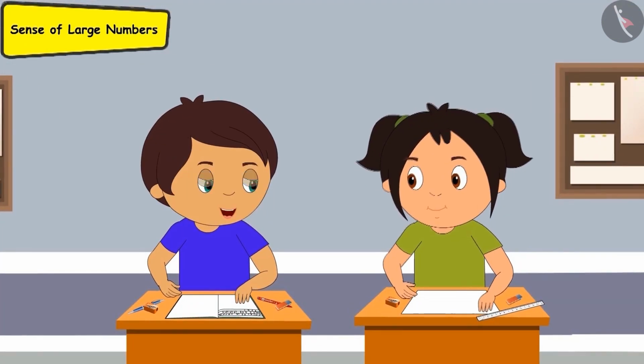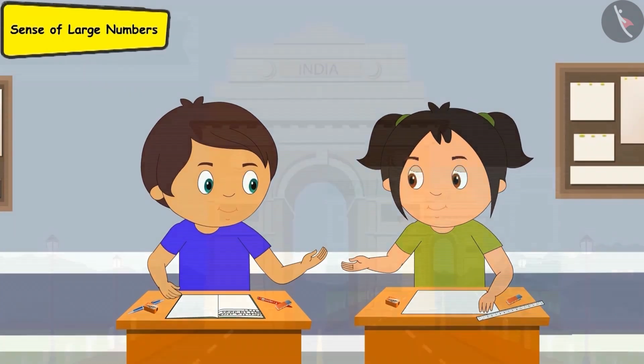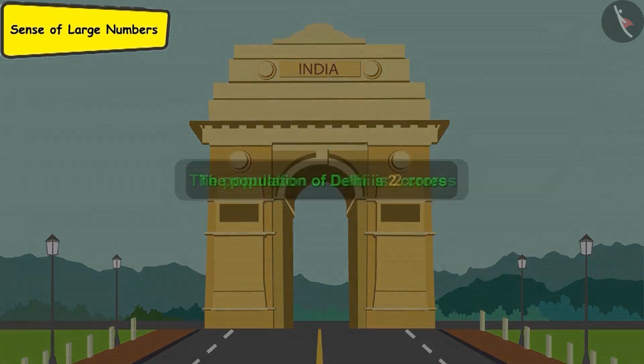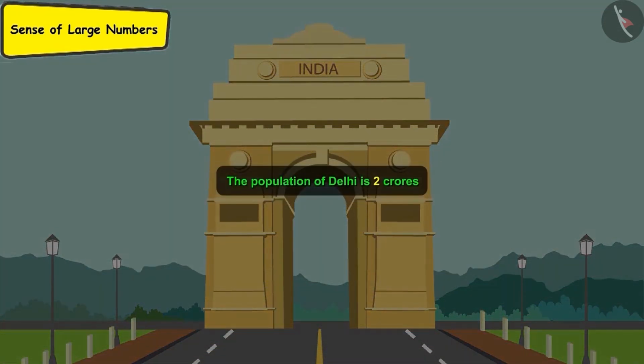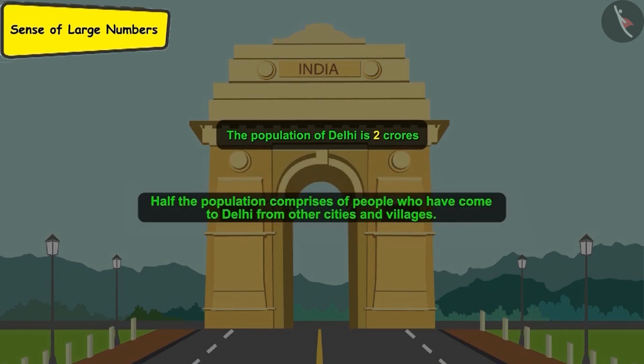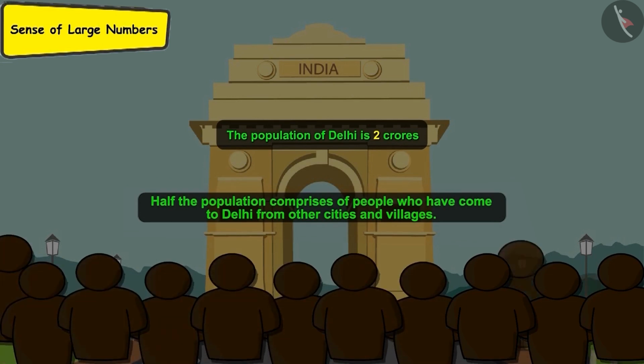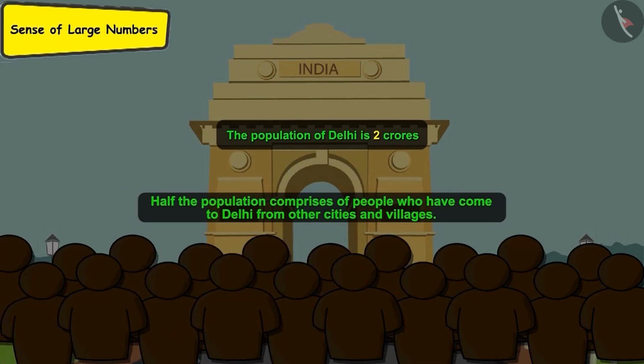Didi, see what has come in today's newspaper. What is it, Sonu? It says that India's capital Delhi has now reached a population of 2 crores. In addition to it, it's written half of Delhi's population comprises of people who have come down to the city and settled here in search of better jobs. This is the biggest reason behind Delhi being so populated.